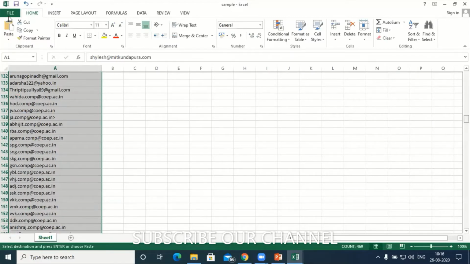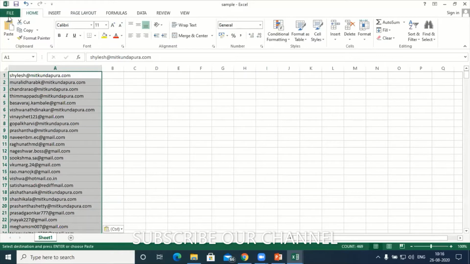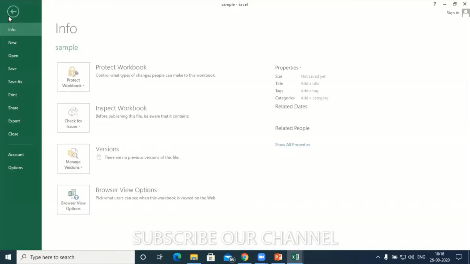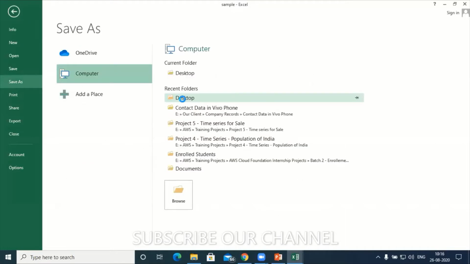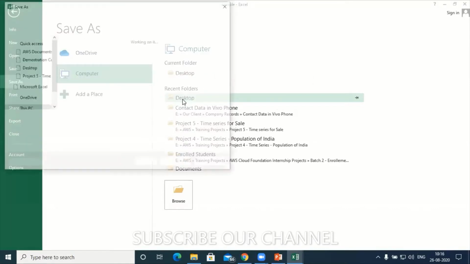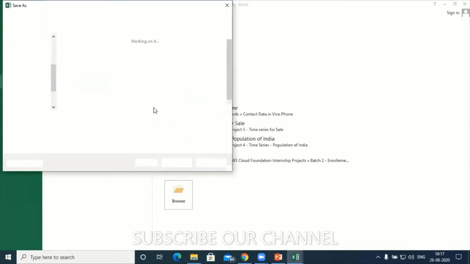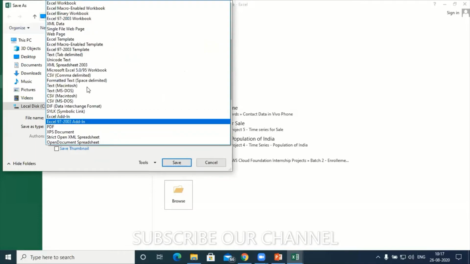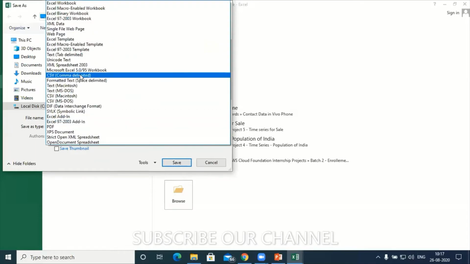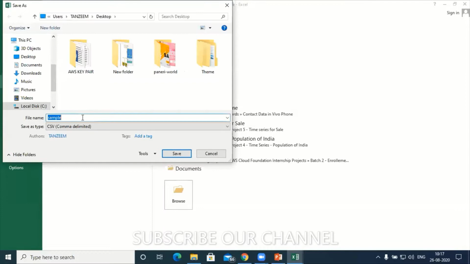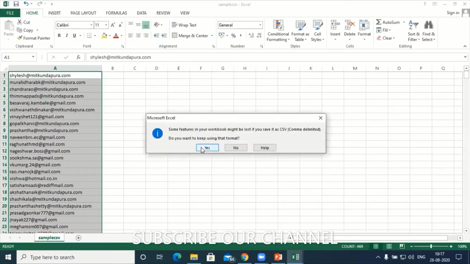Go to the File menu. Hope you can see the Excel sheet now. Next is Save As. Click on Save As, go to desktop. You know this procedure very well. Next I'll convert that Excel file into a CSV file. Choose comma delimited value, and I'll name it sample CSV just to avoid confusion. Now my list of email addresses is on my desktop.